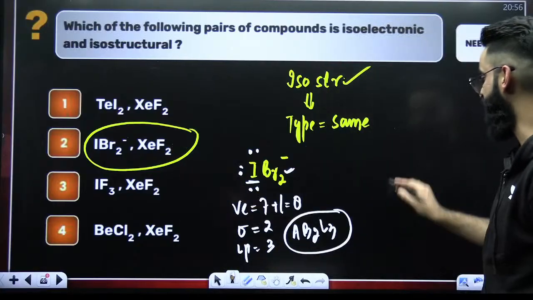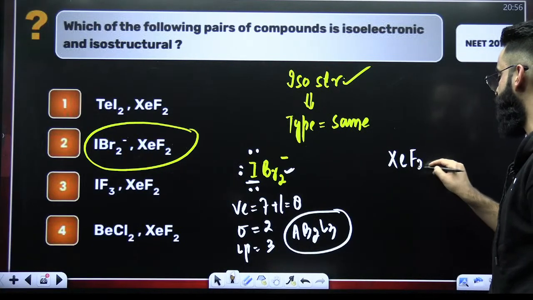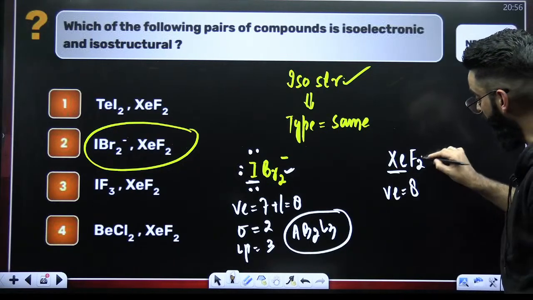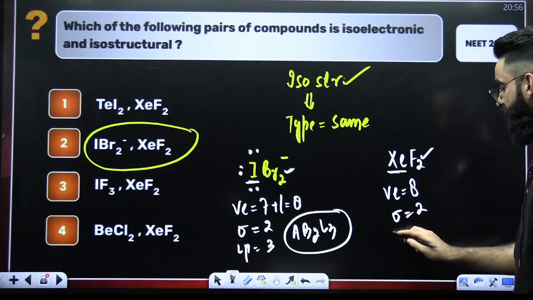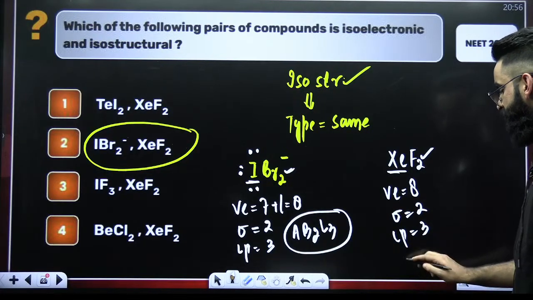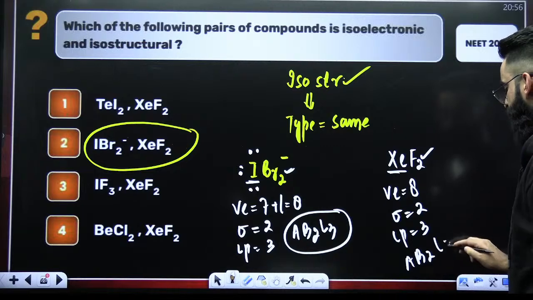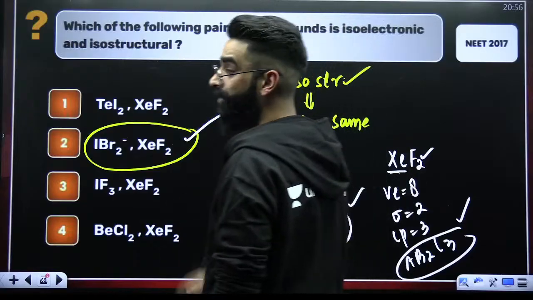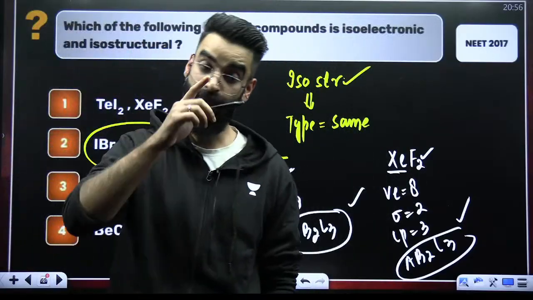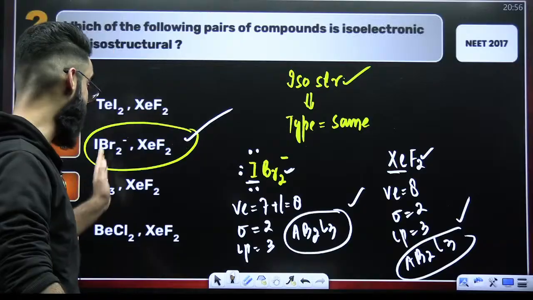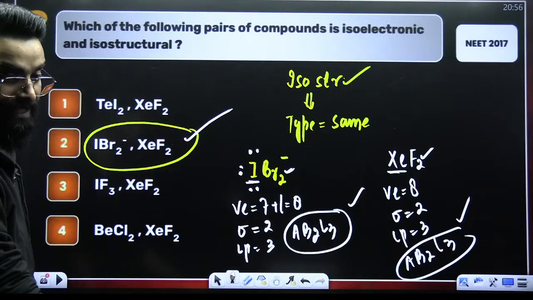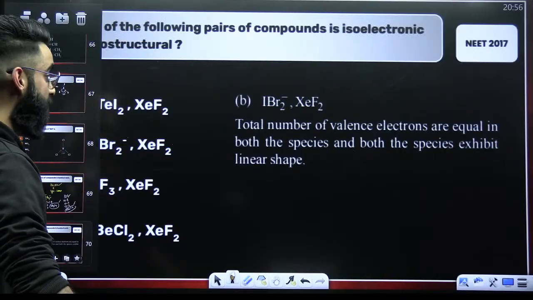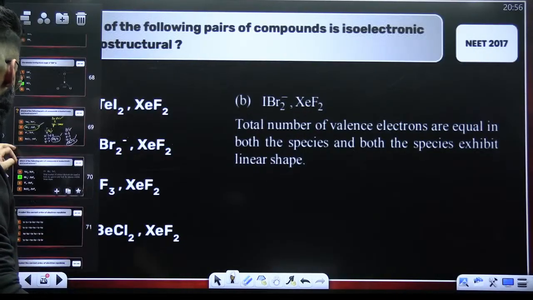Now check your XeF2 here. Xenon has how many valence electrons? 8 valence electrons. How many surrounding atoms? 2 surrounding atoms. So how many lone pairs on xenon? 3 lone pairs. The type of the molecule again is going to be AB2L3. So since the type of both the molecules is same, they are going to be isostructural and they are isoelectronic as well. They have same number of electrons when you check it. So it has to be option 2. That is the correct answer of this particular question.